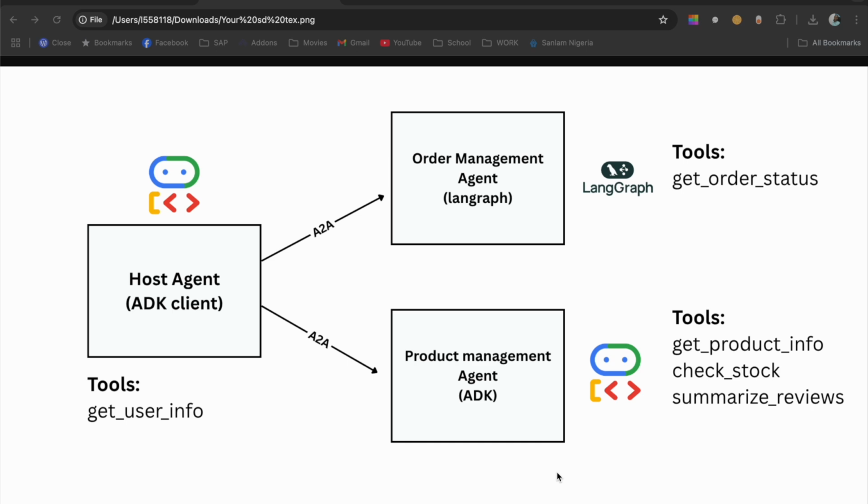Now, what is an agent? An agent is pretty simple. Just look at an agent as an object that's got a model, a large language model, some system instructions, and tools. Tools in this case are just functions that your model can leverage to perform certain things.